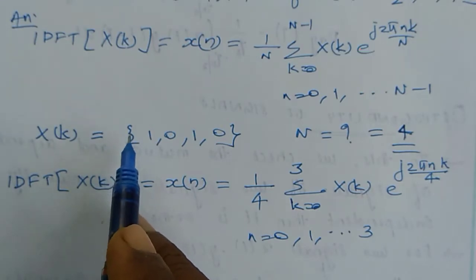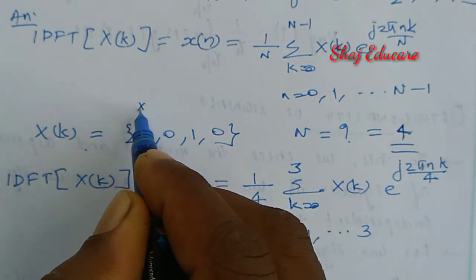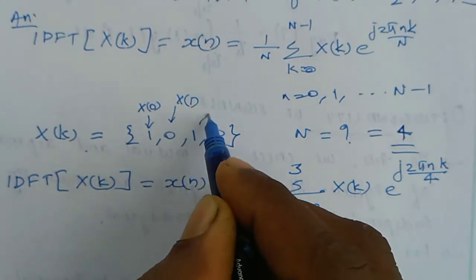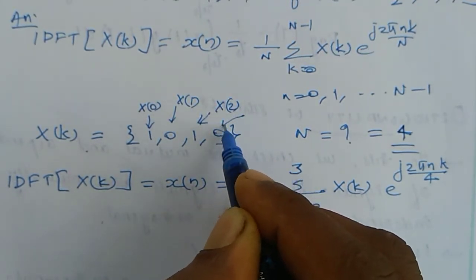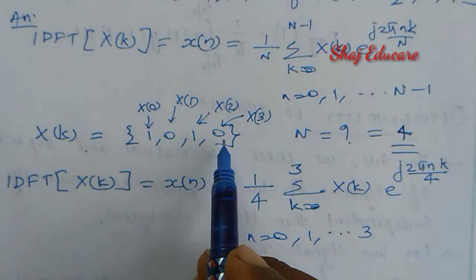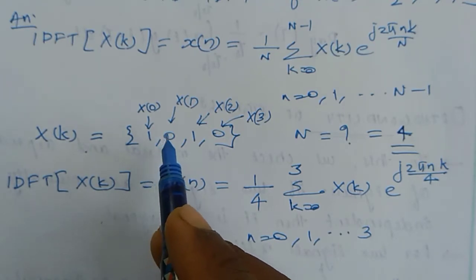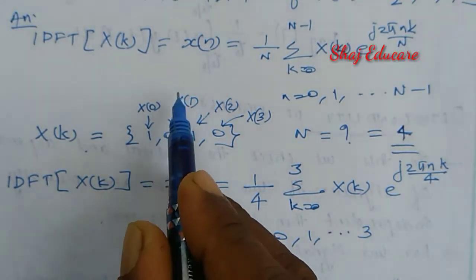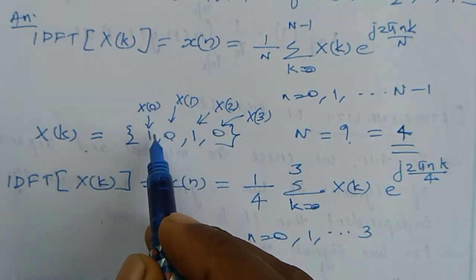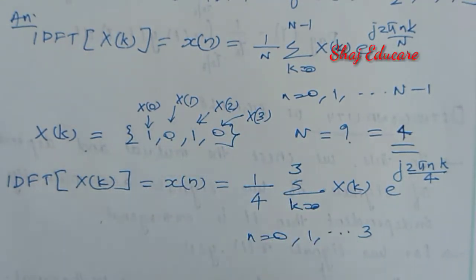From this equation, what is this one? This is capital X of 0. This is capital X of 1 and capital X of 2, and finally this 0 is equal to X of 3. X of k is equal to 1, 0, 1, 0. So the first element is X of 0, the second is X of 1, the third is X of 2, and finally we have X of 3 equal to 0. X of 0 is equal to 1, X of 1 is equal to 0, X of 2 is equal to 1, and X of 3 is equal to 0.